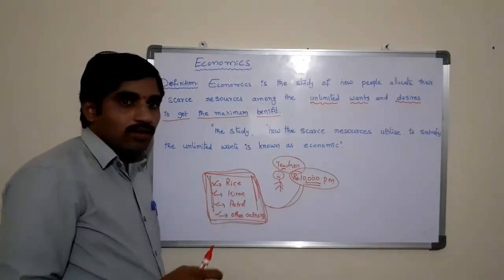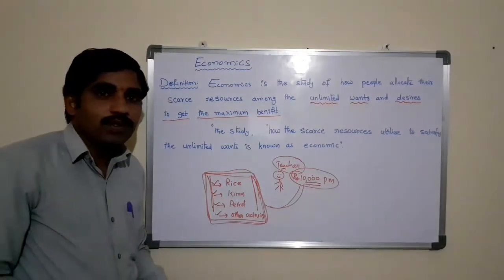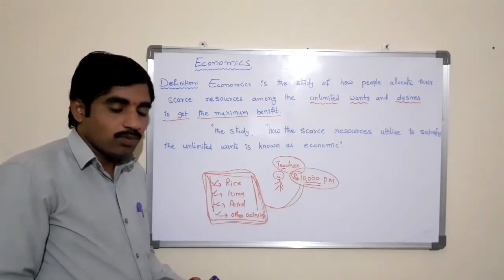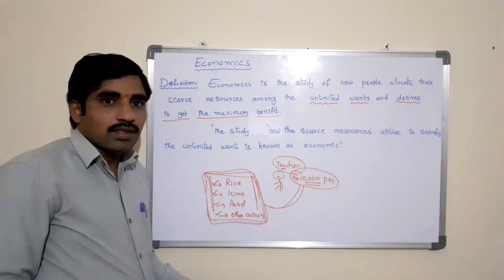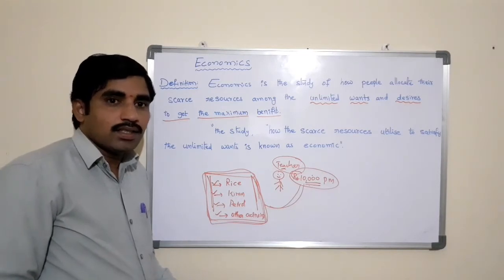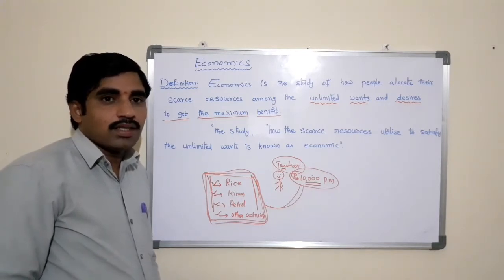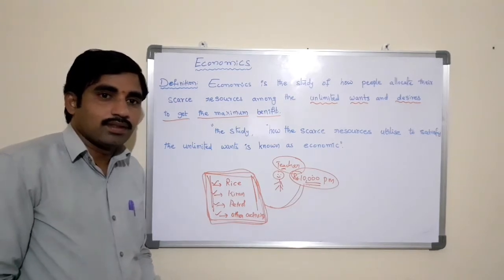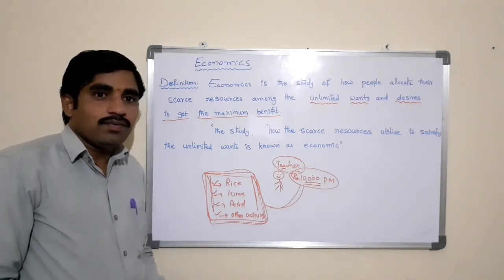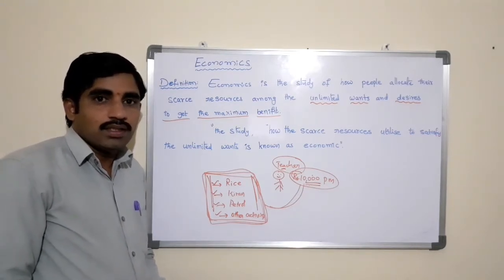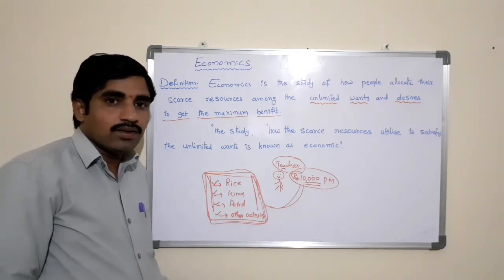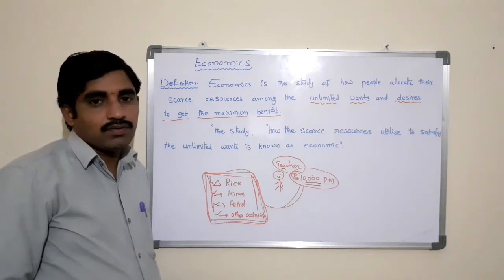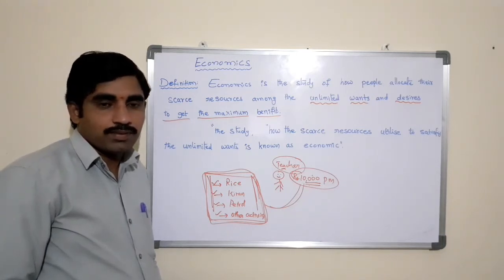So economics is the study of human activity, both at the individual and national level. The economists of the early age treated economics as the science of wealth. Every one of us is involved in efforts aimed at earning money and spending the earned money to satisfy our wants, desires, likes and requirements.